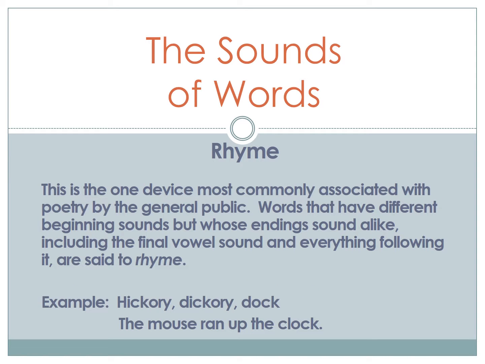Probably the device most commonly associated with poetry by most of us is rhyme. Words that have different beginning sounds but whose end sounds alike, including the final vowel sound and everything that follows it, are said to rhyme. We can look no further than children's nursery rhymes to find examples of this. Hickory dickory dock, the mouse ran up the clock. Dock and clock rhyme.